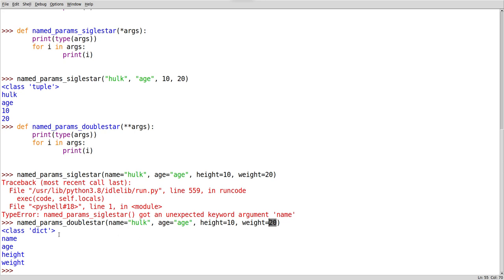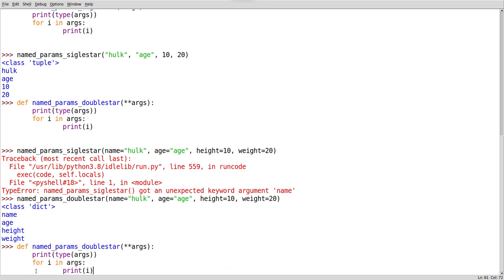But when it is passed inside, when I have given the syntax of double star args, it is taking variable name and value as a keyword and value pair, and it is using it inside. Now let's print it properly.